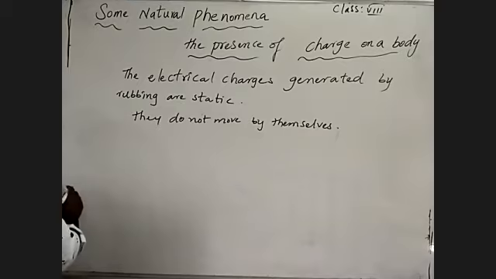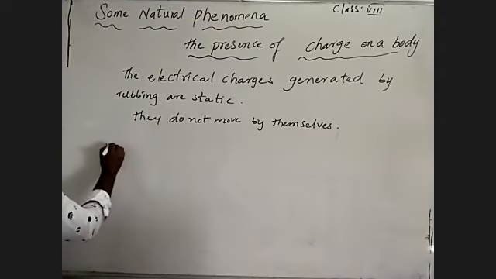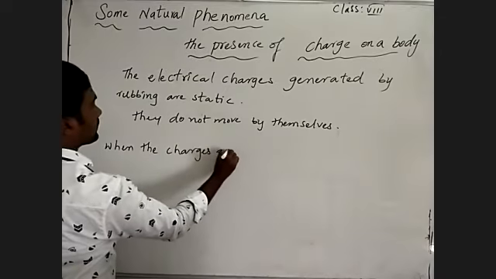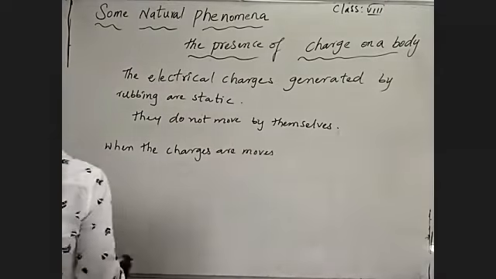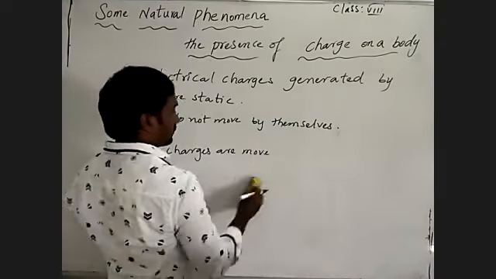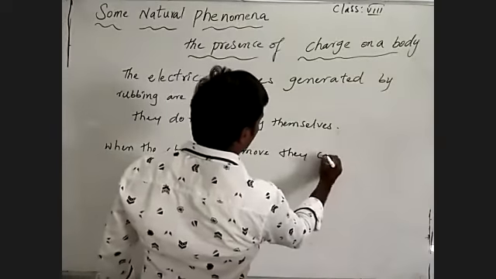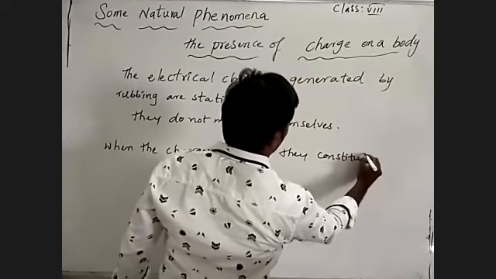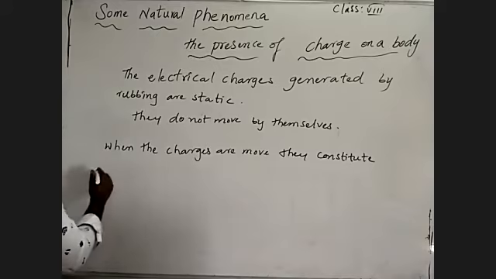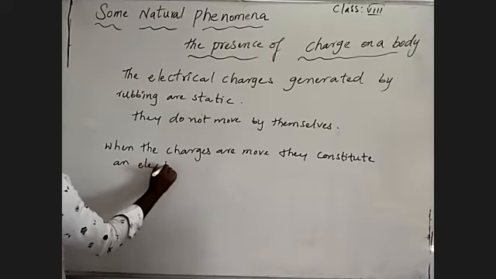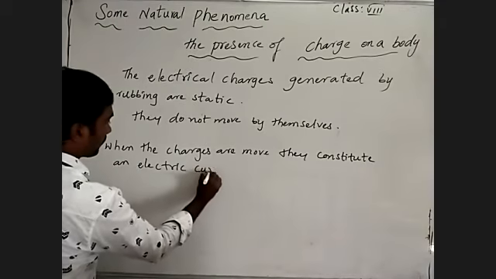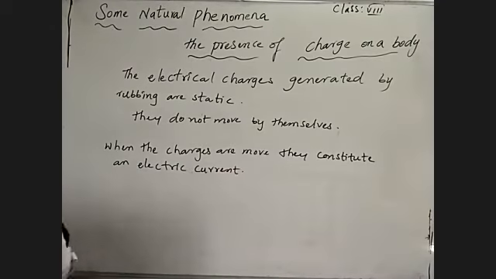At the same time, we can talk about when the charges are moved: they constitute an electric current.